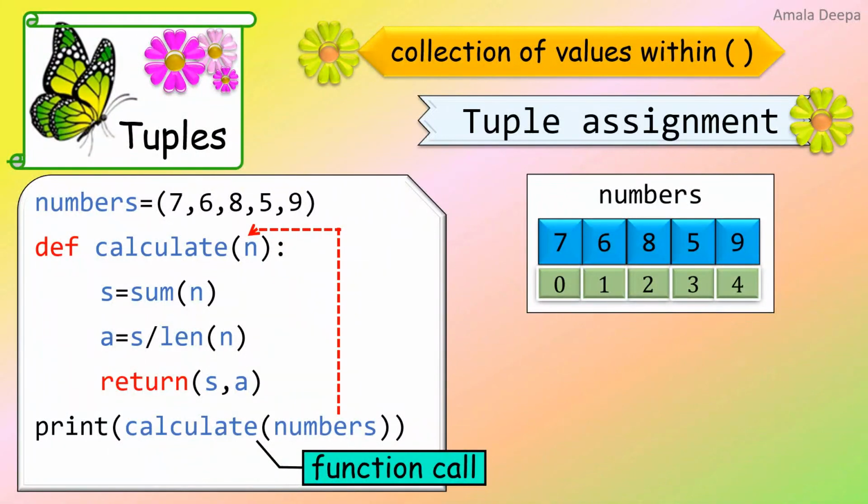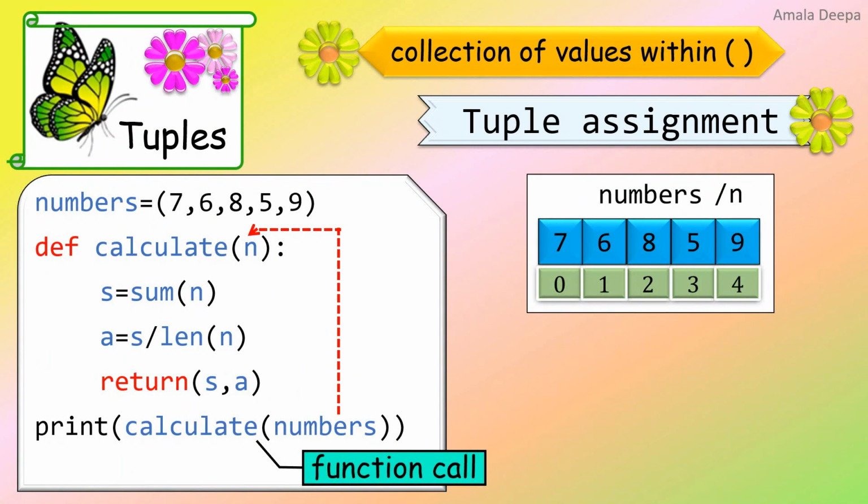Now it is passed to n. So here in the array, I will note numbers as n because numbers is now passed to n. N also has the same values as numbers.